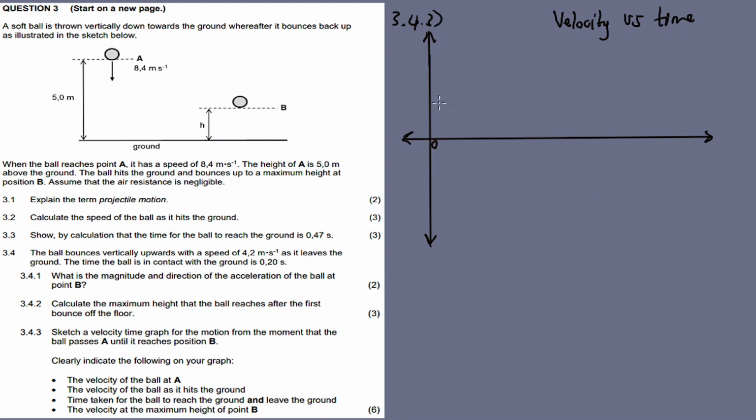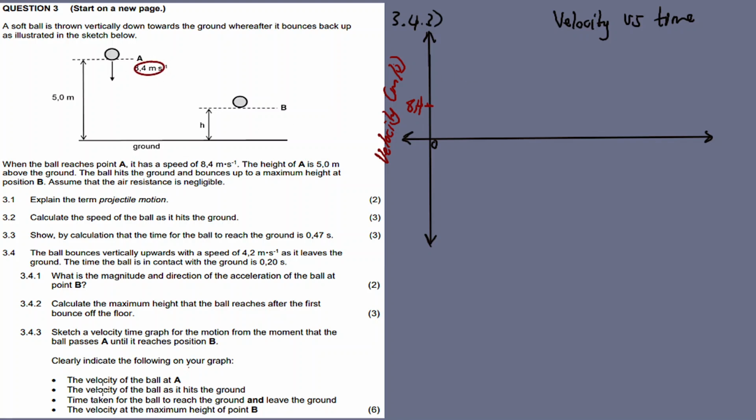Right again, let's use a different color. Look, this is position A. Here on the y-axis I have velocity, in meters per second. So the initial velocity is 8.4. Remember, they gave it to us.